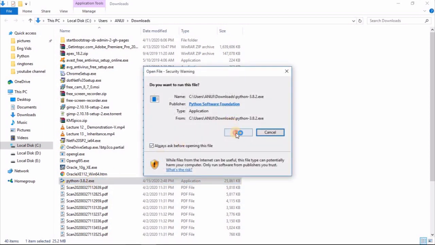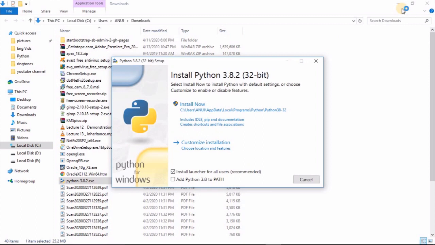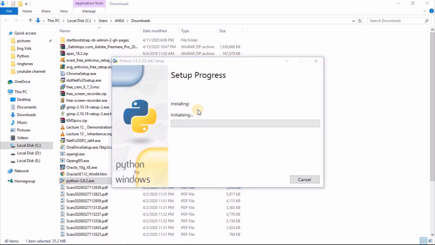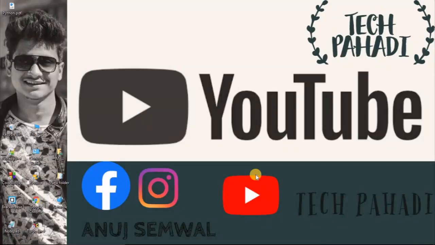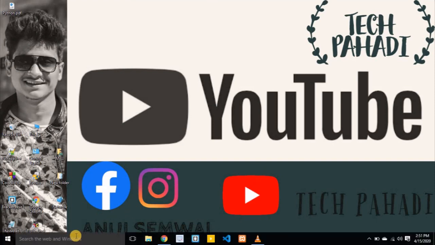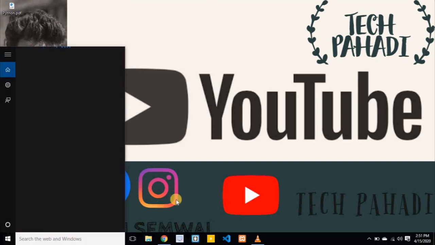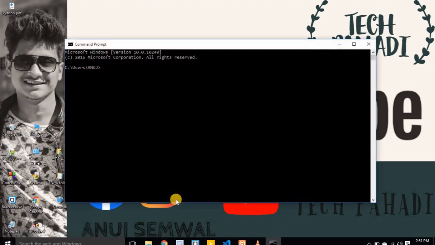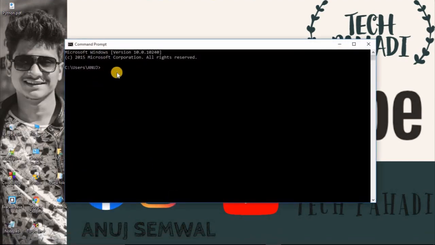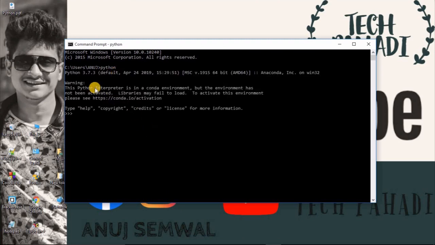So run it, and then click here on Add Python 3.8 to PATH. Do not forget to click here. Then Install Now, and it is installing. Now I have installed Python. If you want to check whether Python is installed on your system or not, search for cmd, the command prompt, and type python here and press enter. If you see something like this, it means Python is installed on your system.